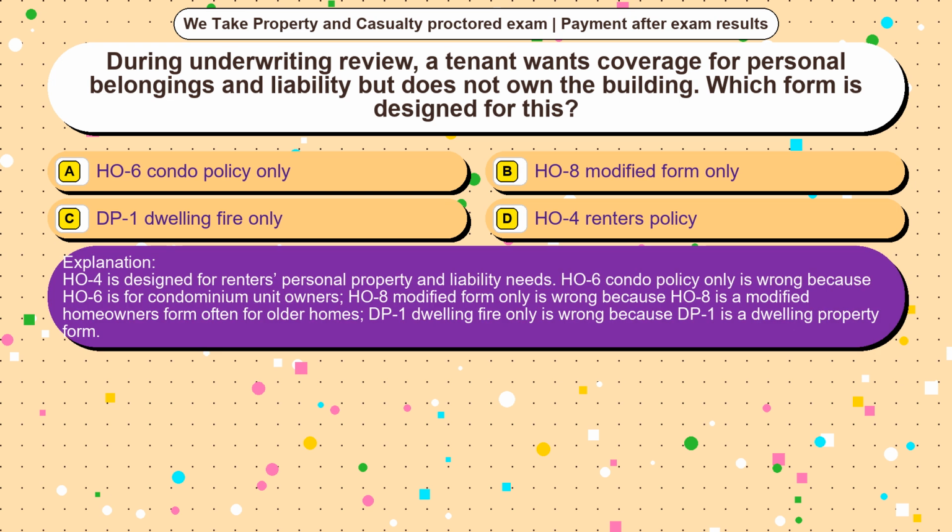HO4 is designed for renters' personal property and liability needs. HO6 condo policy only is wrong because HO6 is for condominium unit owners. HO8 modified form only is wrong because HO8 is a modified homeowners form often for older homes. DP1 dwelling fire only is wrong because DP1 is a dwelling property form.